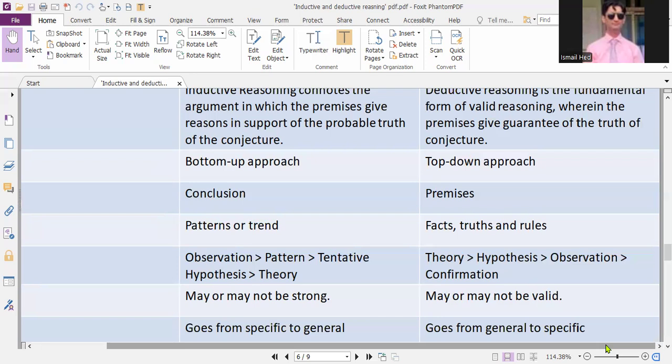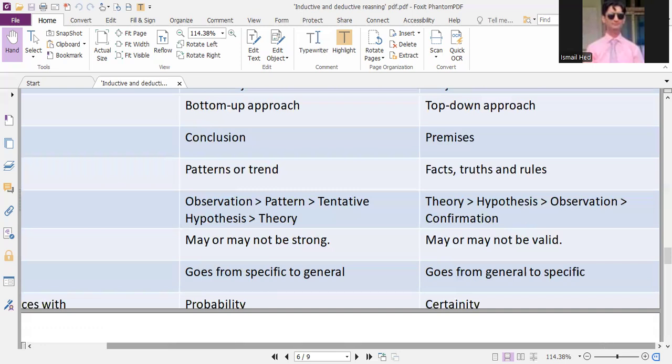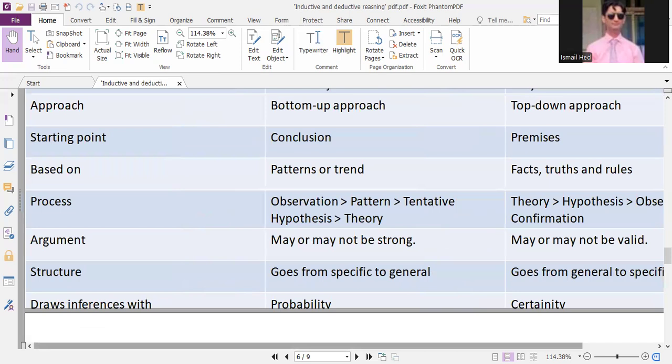is applied. So variables are observed in inductive reasoning, concepts are observed in deductive reasoning. So the kind of conclusion that is drawn, or the argument that may or may not be strong or may not be valid, in both cases goes from specific to general and goes from general to specific.